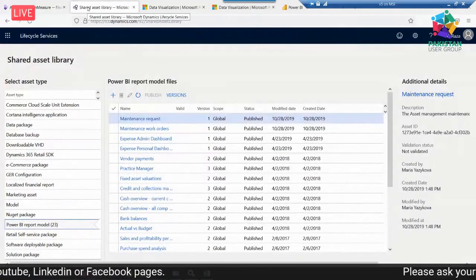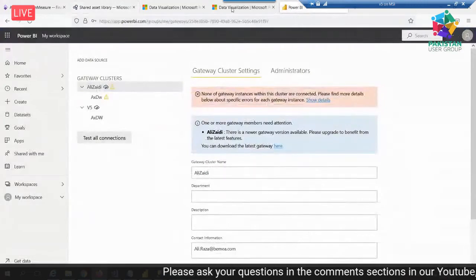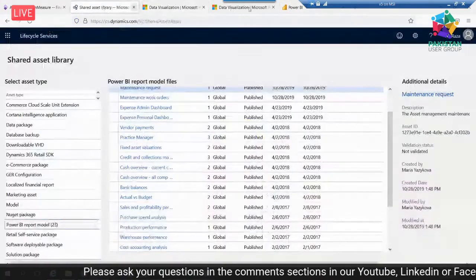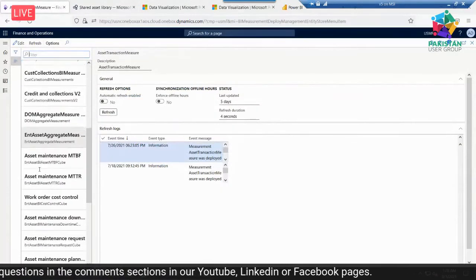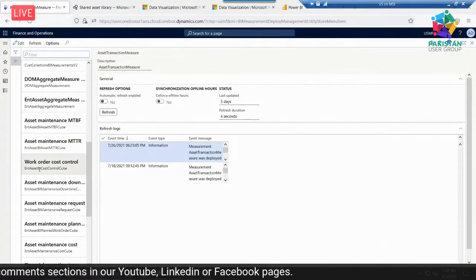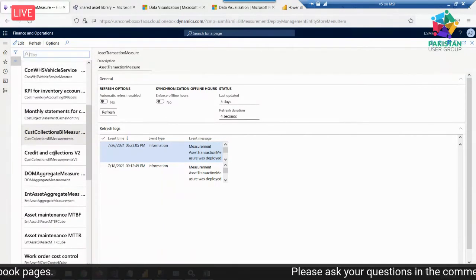If you have a properly configured environment, these dashboards use these data entities on the backend, and you need to refresh these data entities after a specific time. For this, you have to do a full refresh and select it.